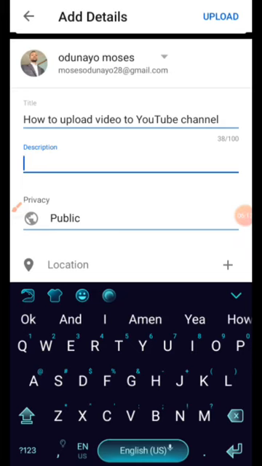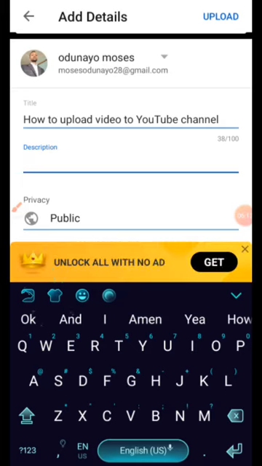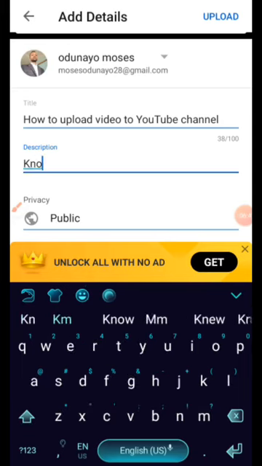So inside the description, you can include links to your external sites, that is your YouTube, your social media channels, maybe your Facebook, Instagram, Twitter accounts, even WhatsApp, and even your website, maybe an online store and all those things. So here after the description, you just include all those links. The description here can be anything. I'll just put anything.